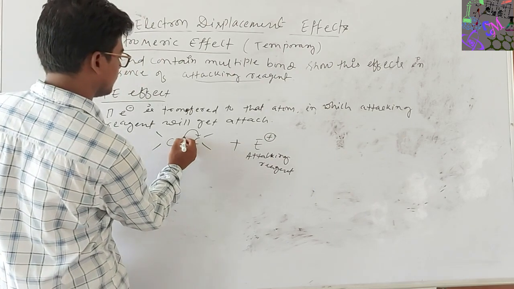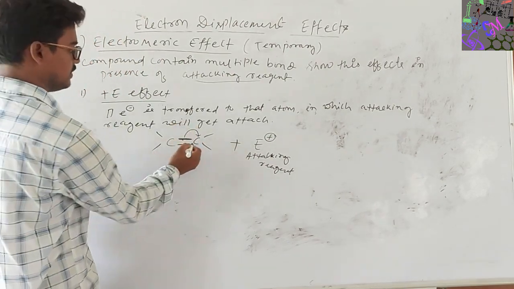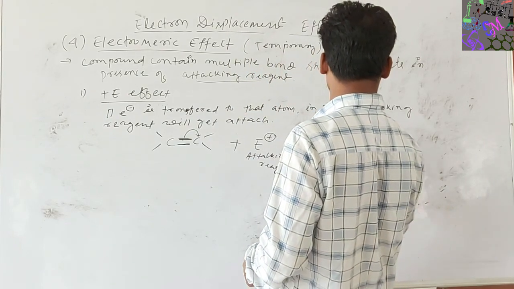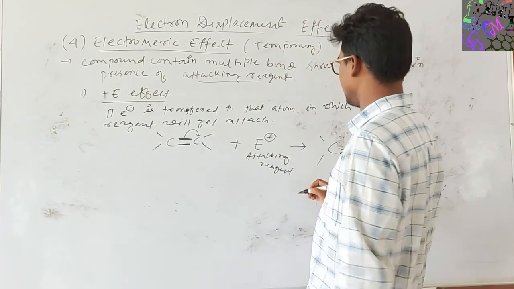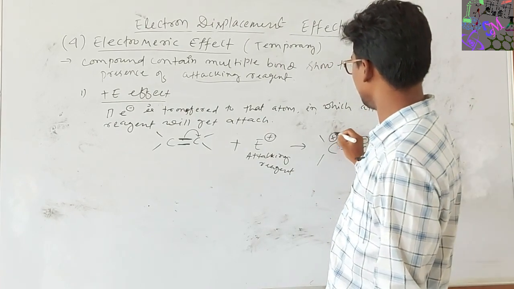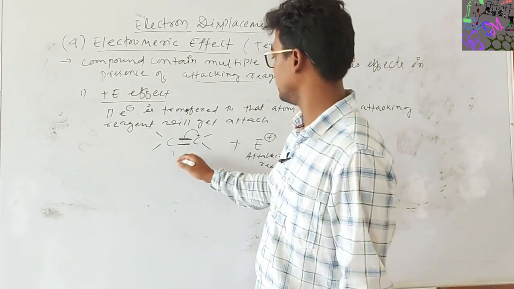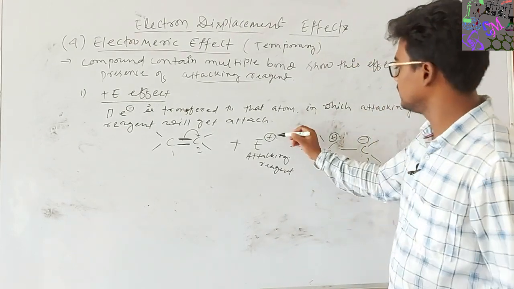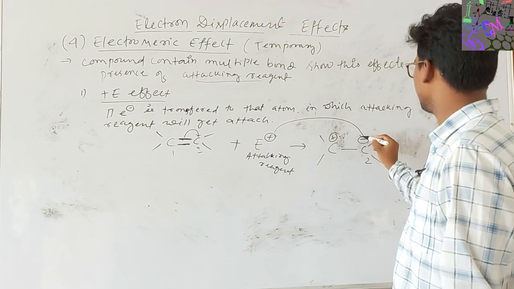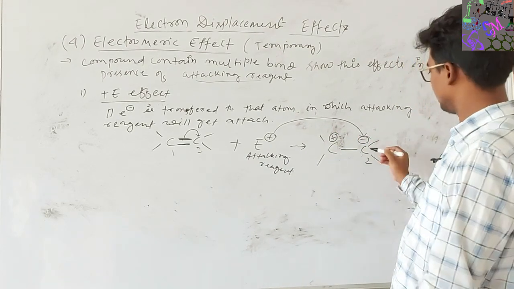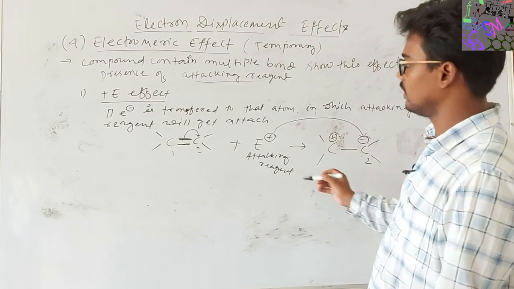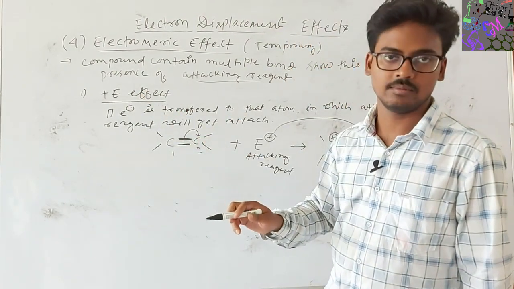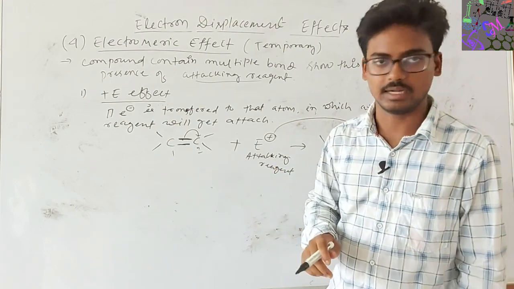If we move this pi bond to this atom, it forms a negative charge on this carbon and a positive charge on this carbon. This is carbon number 1, carbon number 2. Carbon number 2 contains the negative charge and the attacking reagent will attack the negative charge on carbon number 2. Therefore, in the plus E effect, this pi bond will move to the atom where the attacking reagent will be attached.